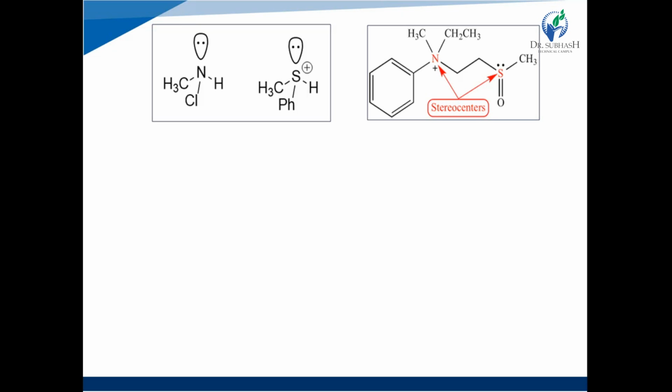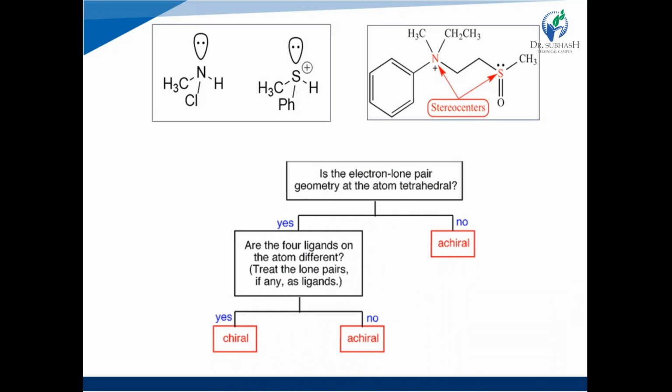First, see the first image. There are four different groups bonded to the nitrogen and sulfur. One is a lone pair of electrons, one is a methyl group, one is chlorine, and one is hydrogen. As well as in sulfur, the same: one is a non-bonded electron, a lone pair of electrons, a methyl group, phenyl, and hydrogen. Right? See, this is a chart for understanding.